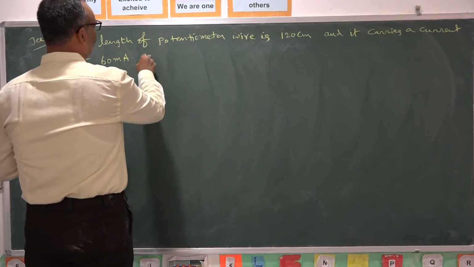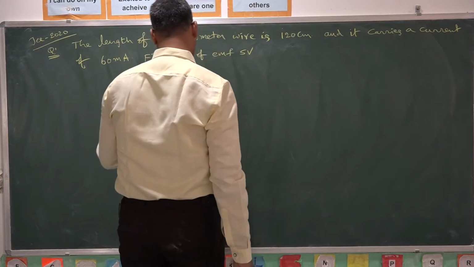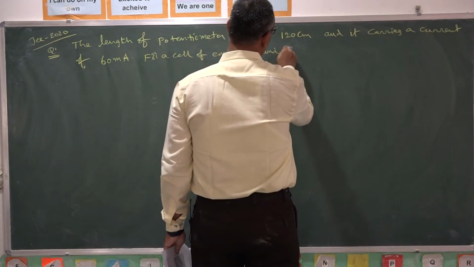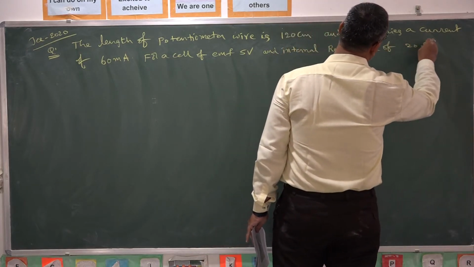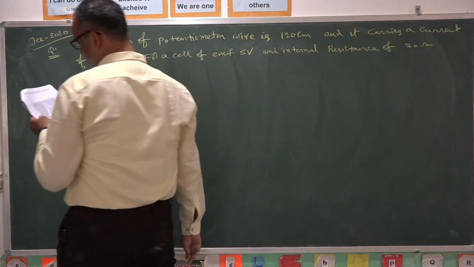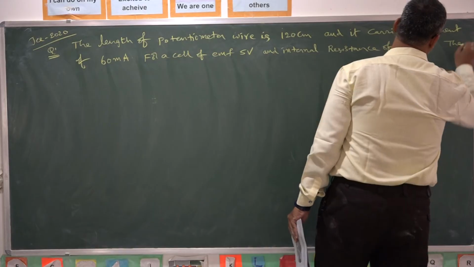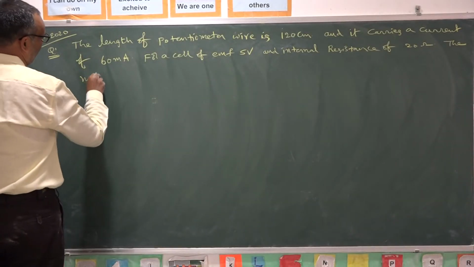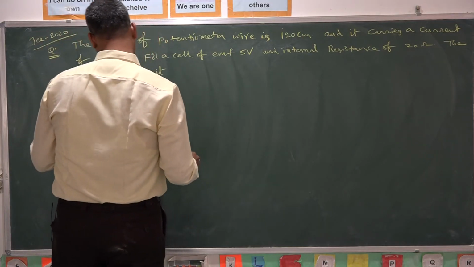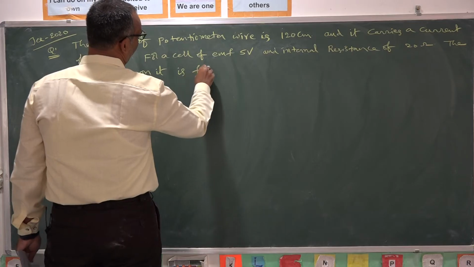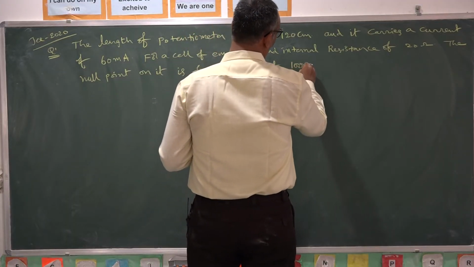For a cell of EMF 5 volts and internal resistance of 20 ohms, the null point on it is found to be at 1000 centimeters.